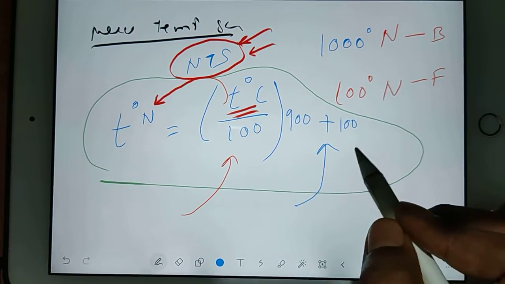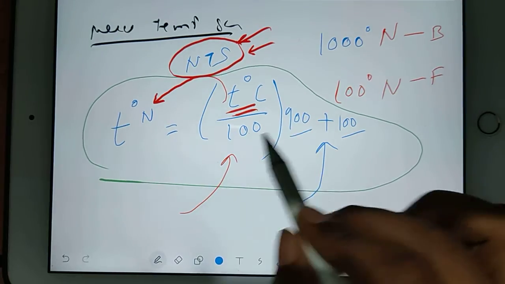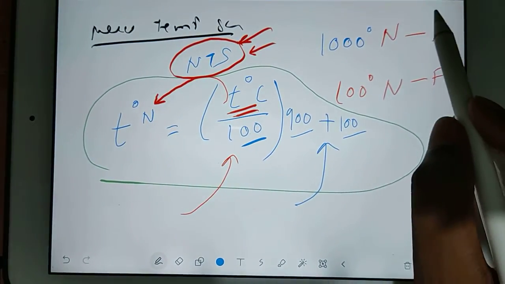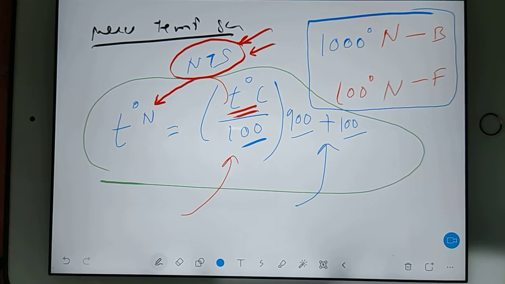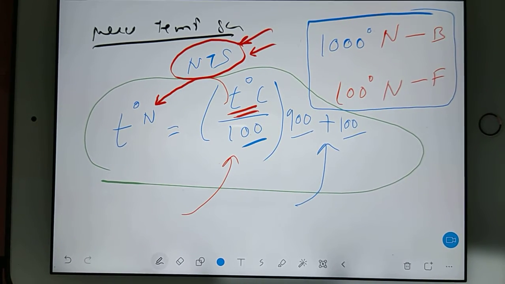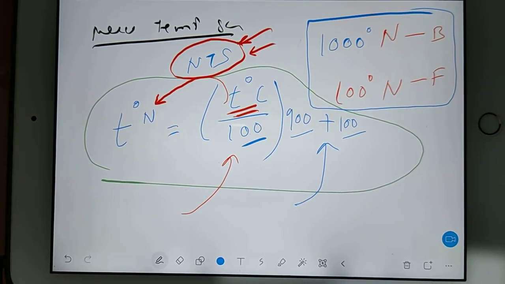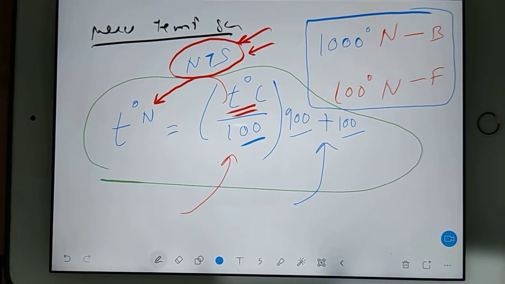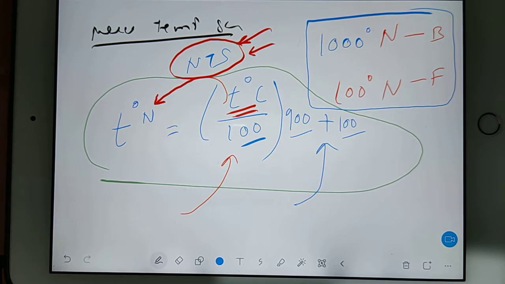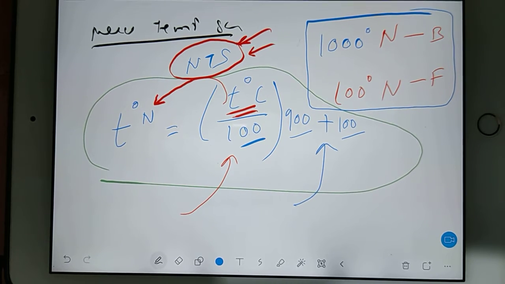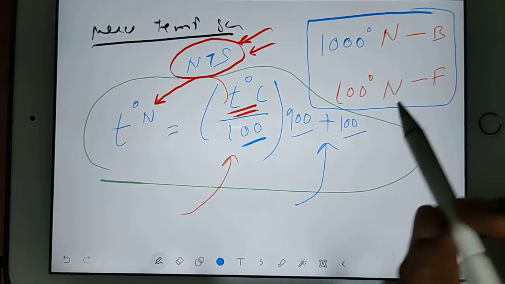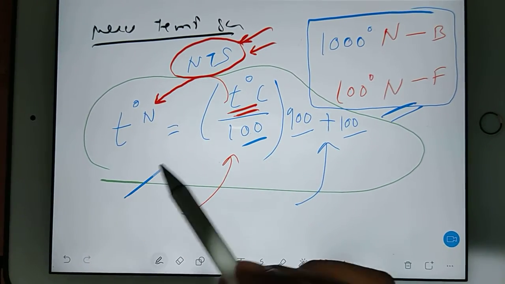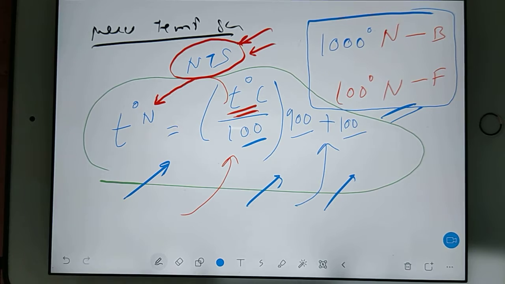So in this formula, how are this 100, 900, 100 coming? Because of this assumption. We have assumed water will boil and water will freeze at these 2 points. So whenever you want to make any new scale, you should give in the beginning itself, in advance, your freezing point of water and boiling point of water. So that's all. Based on this equation, now I can ask questions.